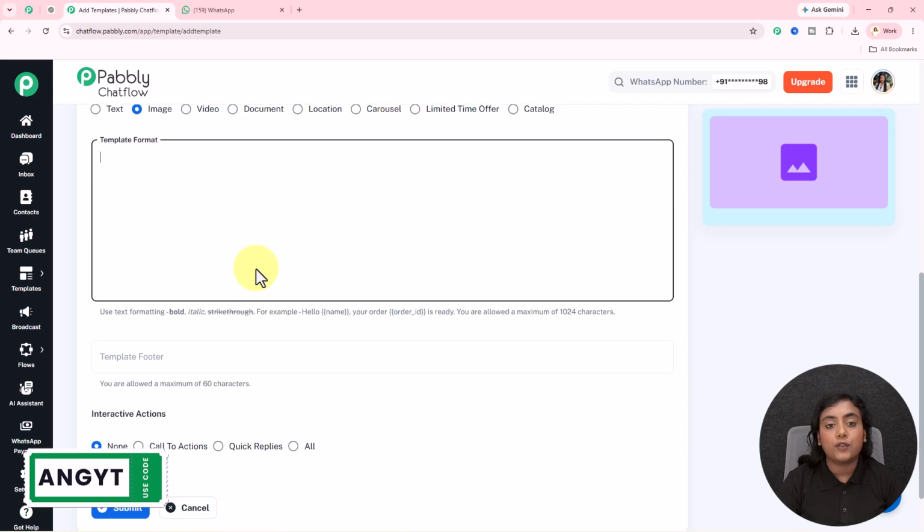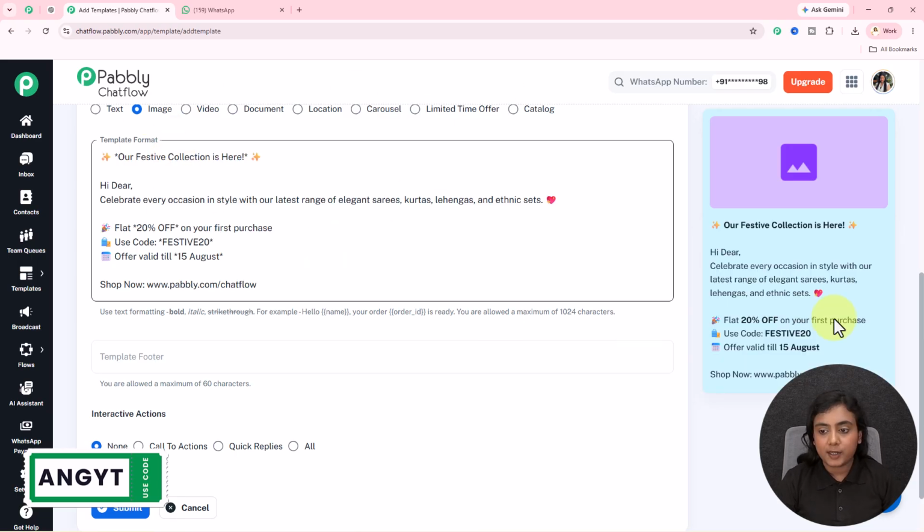Now it is asking for the format, the main body of the template, which I will write and show you. So you can see this is the body I've written. You will see the preview right over here. I have written a short body. I have written and highlighted the main elements of the entire template.